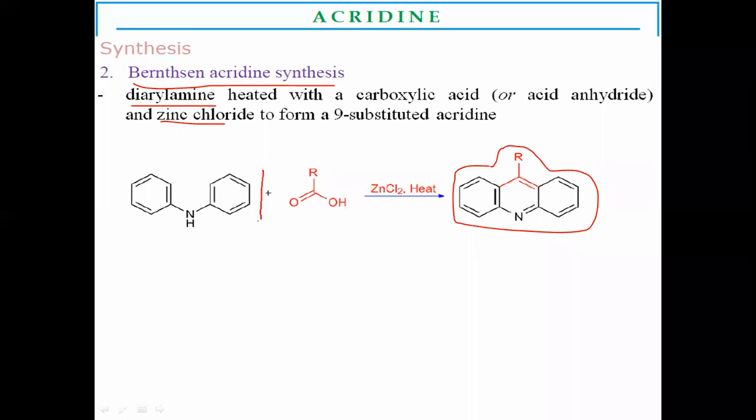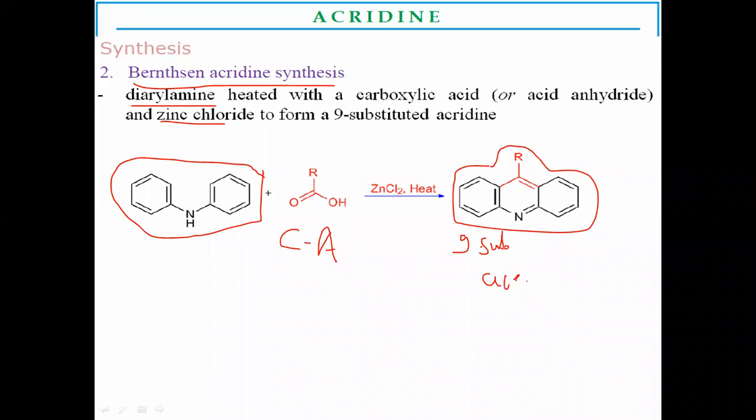Here, this is the structure of diphenylamines, which react with carboxylic acids to make 9-substituted acridine.